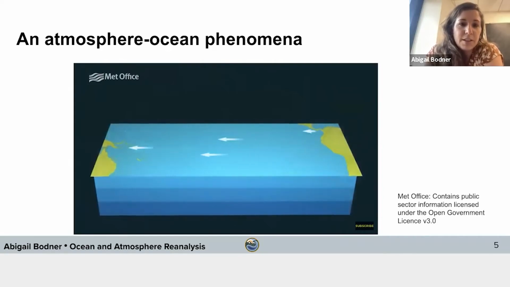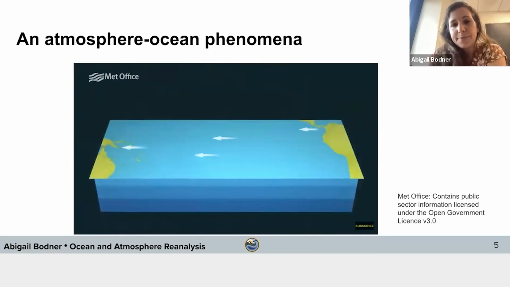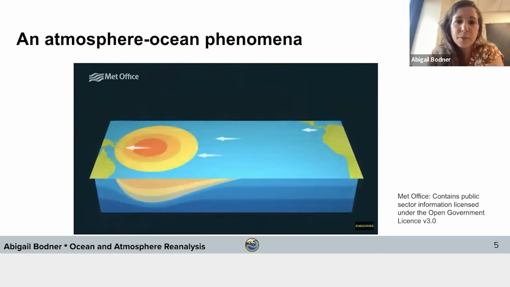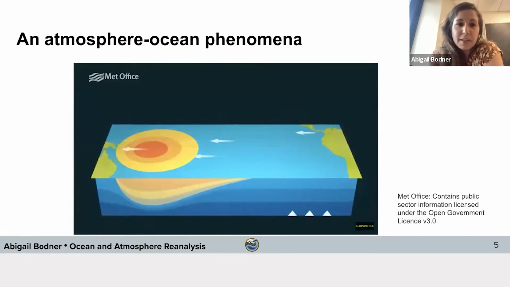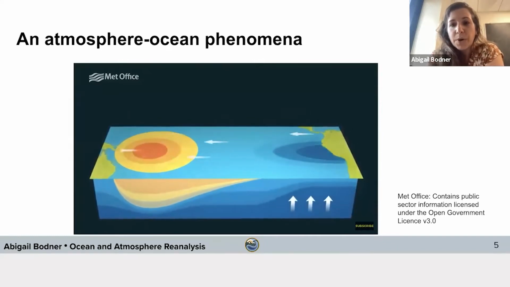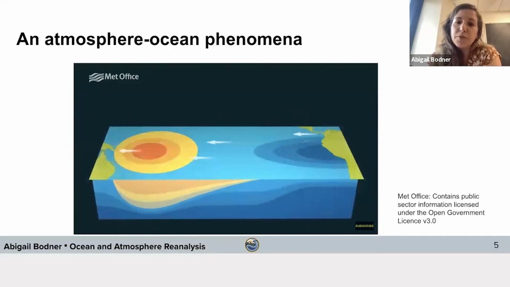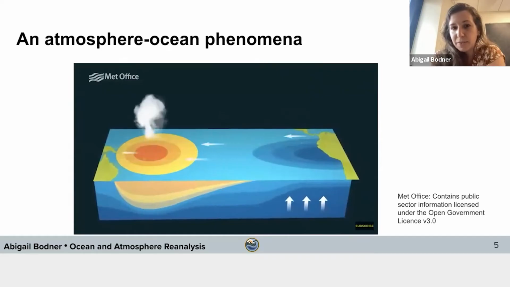During normal conditions, the trade winds of the atmosphere exert stress on the ocean surface. In this location over here, we see winds that are blowing from east to west, leading to water near the ocean surface being basically piled up towards the Western Pacific. This is known as the Ekman phenomenon, also known as upwelling, where cold water gets pulled up from the ocean interior, and that's what we're seeing in this cold blue tongue in the Eastern Pacific. And then the warmer water, the warmer anomaly, is being piled up in the Western Pacific.